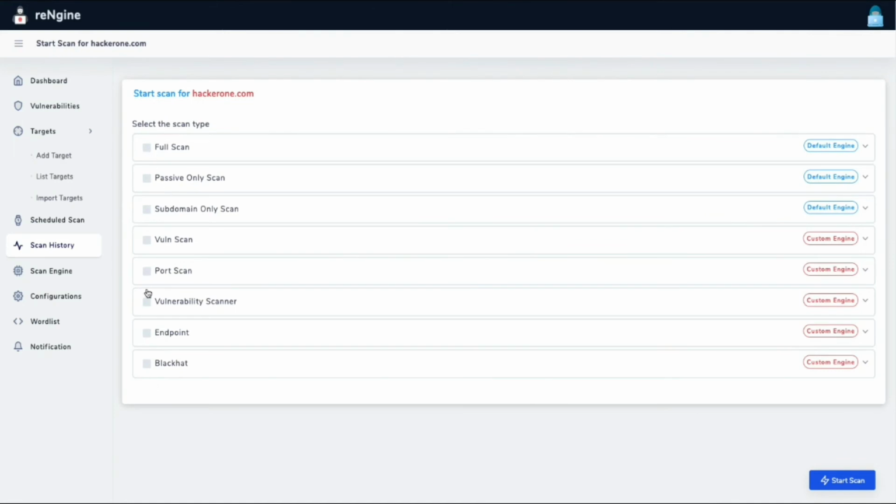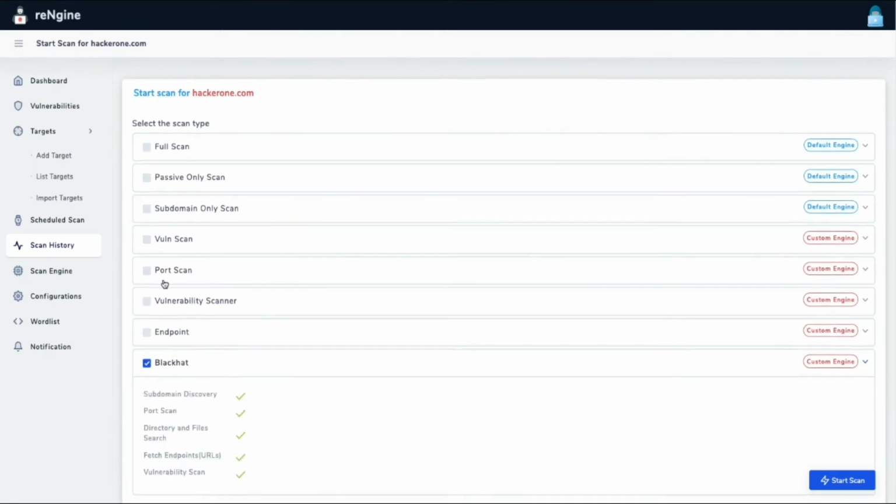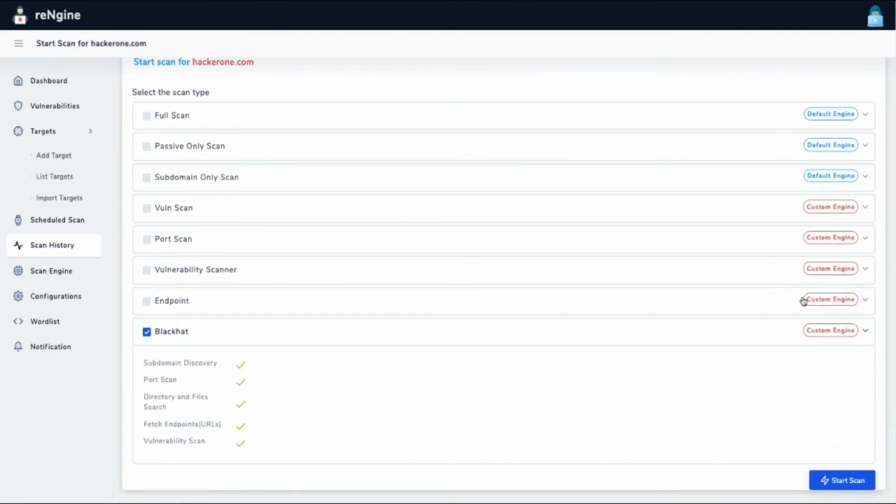So you can choose what kind of scanner that you want to use. I'm just using the BlackHat that we just defined. And just for your information, there are stuff that are given. It's defined what kind of engine it is, either a default engine or a custom engine. So you can click on start scan, and then it will start performing the scan.